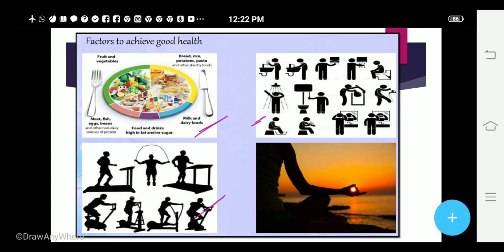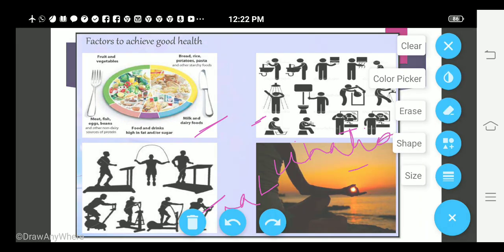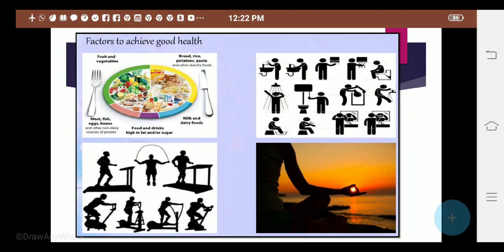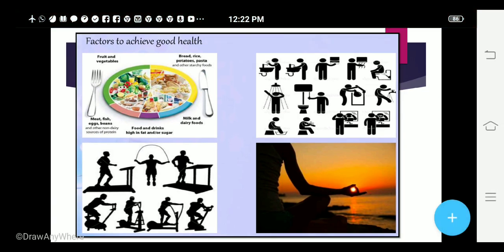The third is exercise. Physical exercise is a must, children. You should never ignore your physical exercises. Yoga is very important. Now vaccination is one thing which has actually helped a lot. I have not mentioned vaccination here, you can add this point. Vaccination and immunization has helped a lot in achieving good health. It has helped in getting rid of many diseases, like polio is no more there, smallpox is no more there. Why? Because of the vaccination and immunization programs which were done by our government.